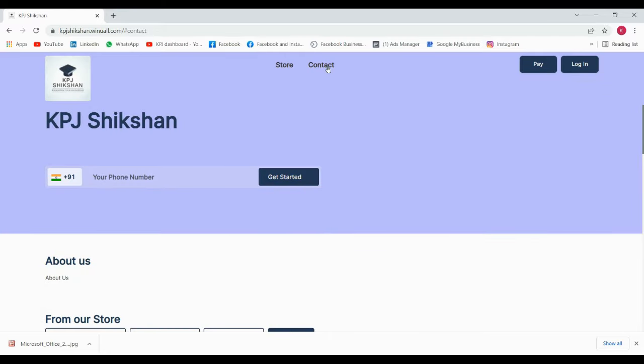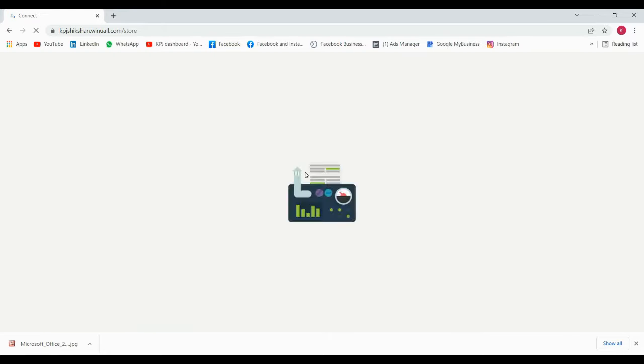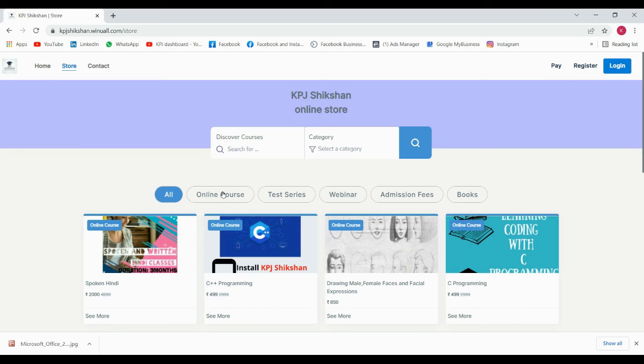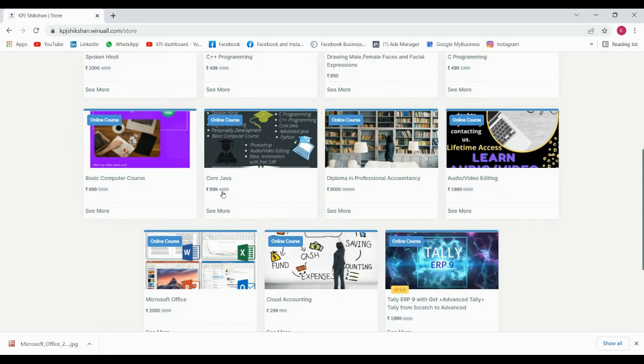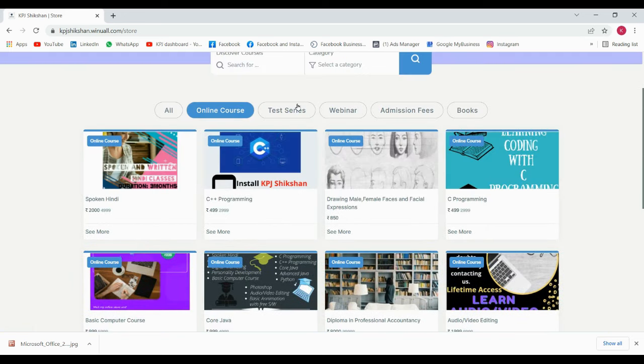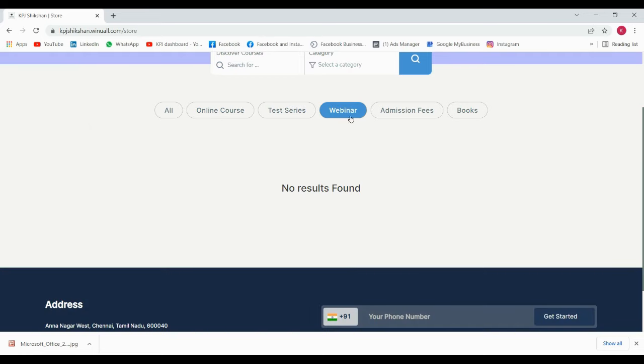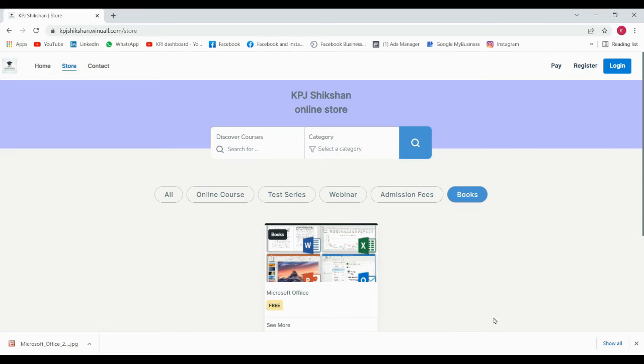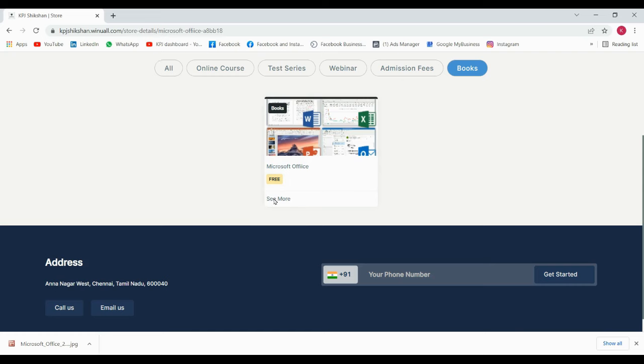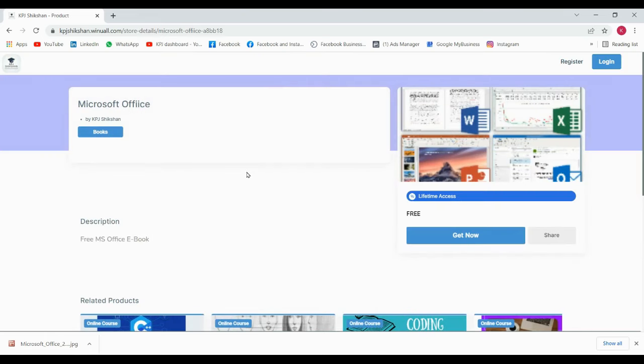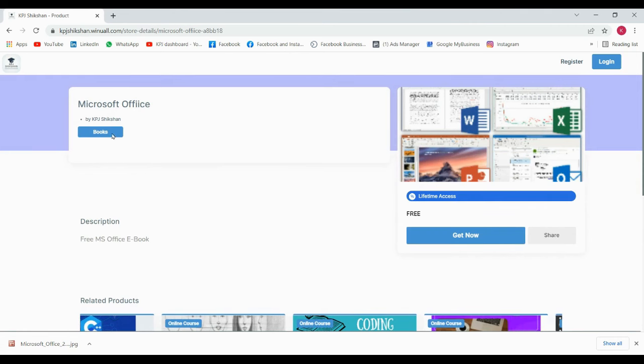Again, we'll just go to the store, and once more I'll show you all the online courses that are there. So all these things are really great. We have not yet uploaded any webinar or test series, admission fees, anything like that. Here we have a free book of MS Office. In future, a few more books will be uploaded, so we are just working on it. So this is a free MS Office ebook which we are giving in our app.